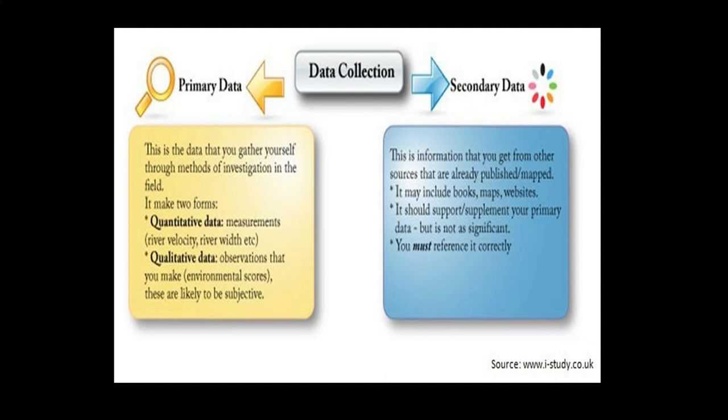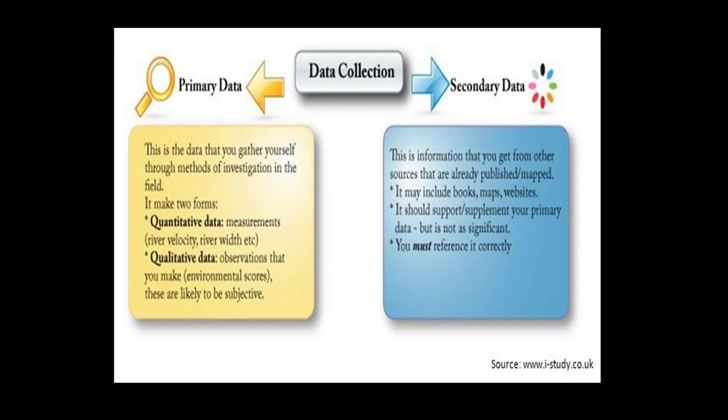And secondary data is information that you get from other sources that are already published or mapped. It may include books, maps, websites. It should supplement your primary data, but is not significant.